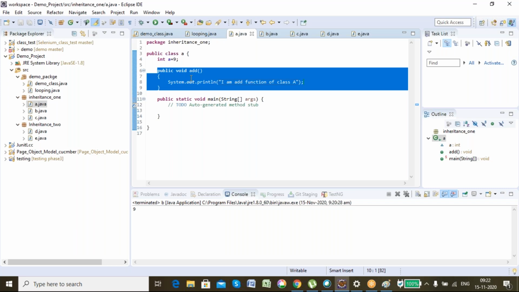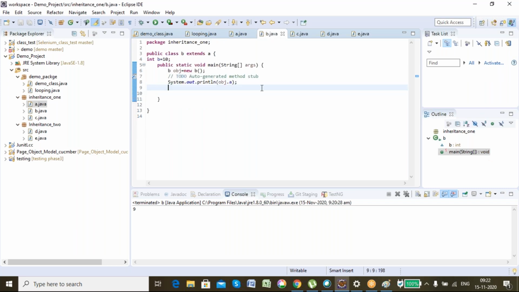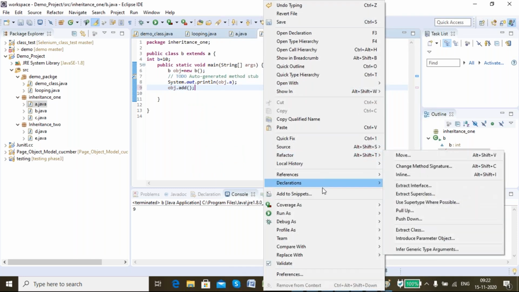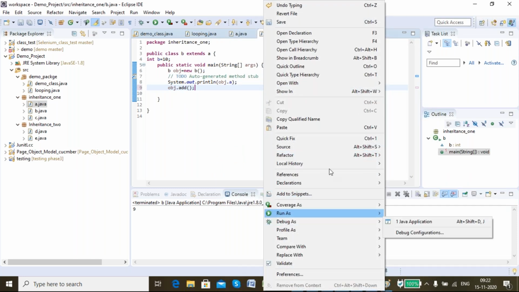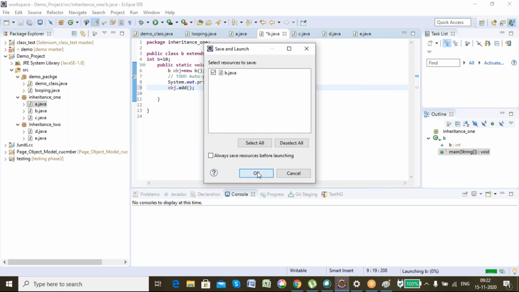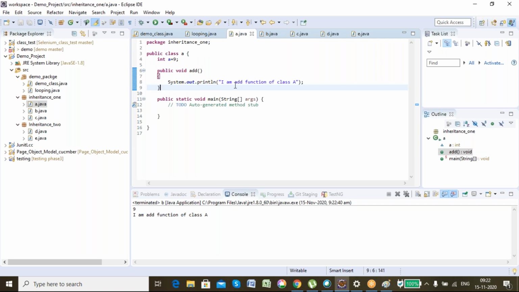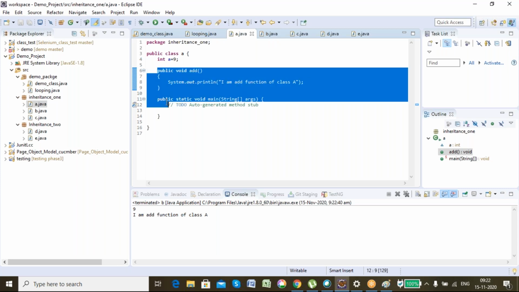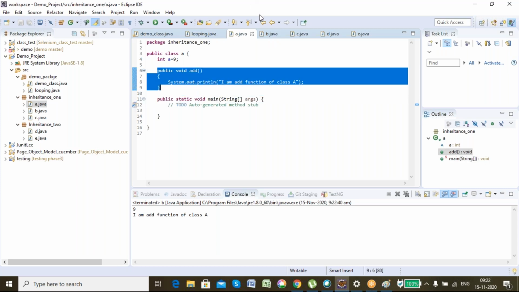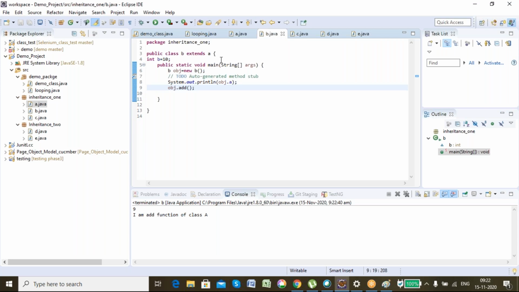Let's say, for example, the add function is only present in the parent class. Now if I call the add function, obj.add, it will call the parent class add function because no other add function is there. See, I have the function of class A. That means this particular class A function has been called and its lines are executed. But let's say I define a similar add function inside the child class also. So what will happen?